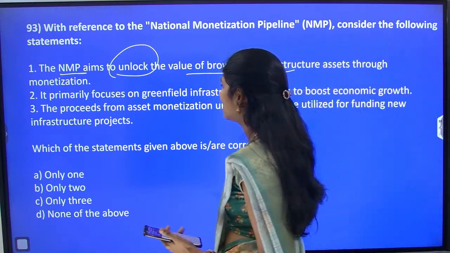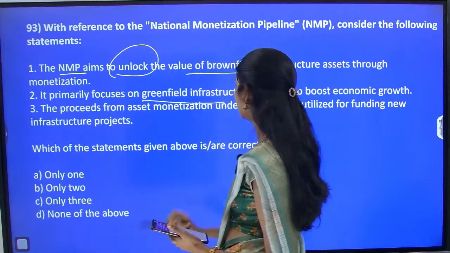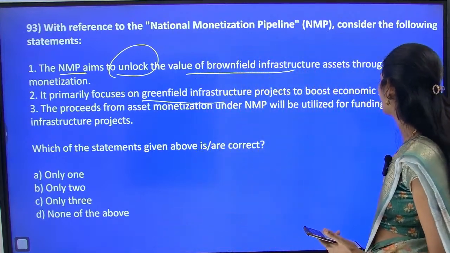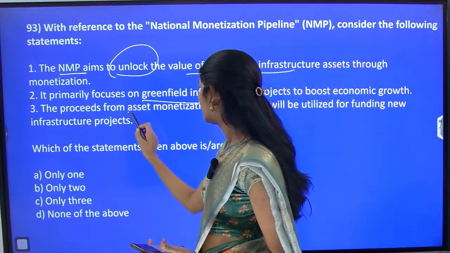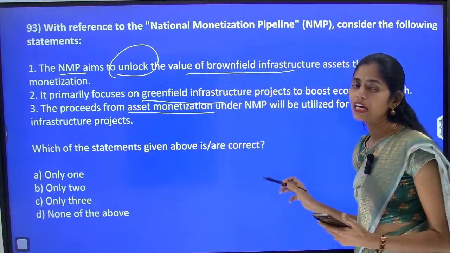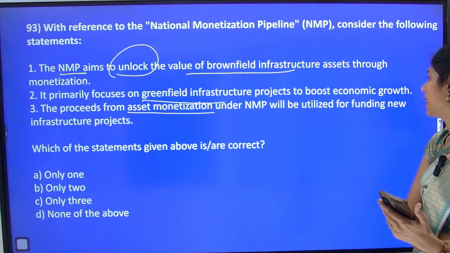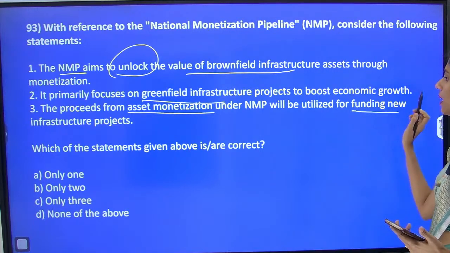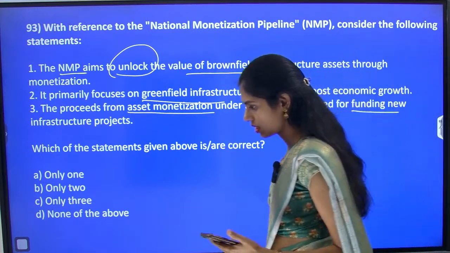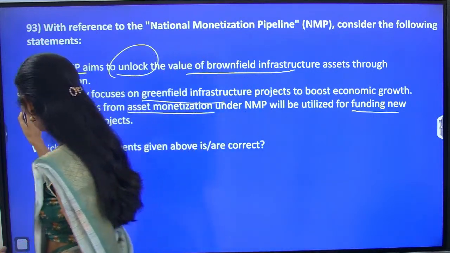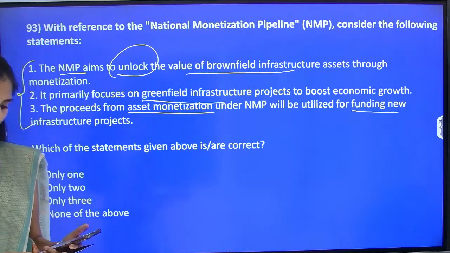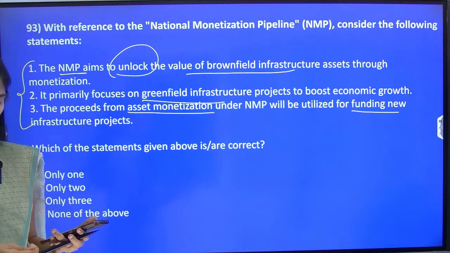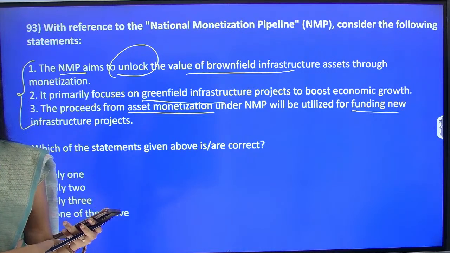Next, it primarily focuses on greenfield infrastructure to boost economic growth. And next, the proceeds from asset monetization under this pipeline are to be utilized for funding new infrastructure projects. If you read these three statements, what do you understand? Think first. After reading these three statements, what do you understand?